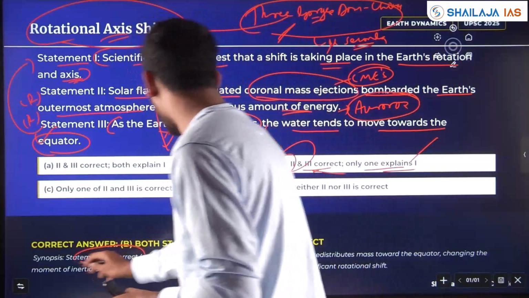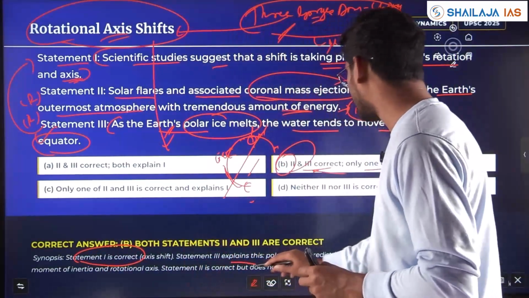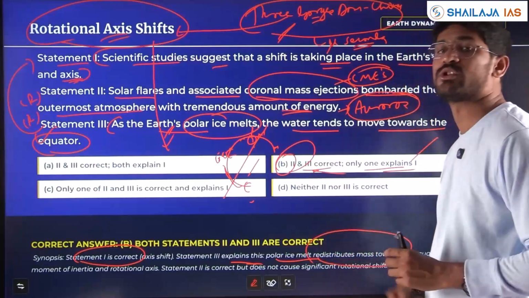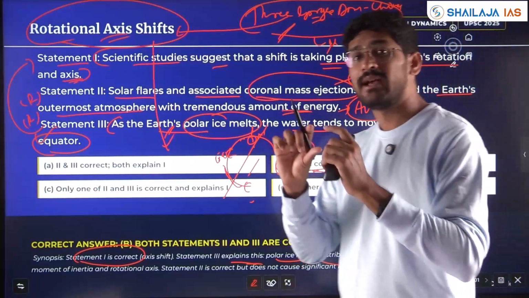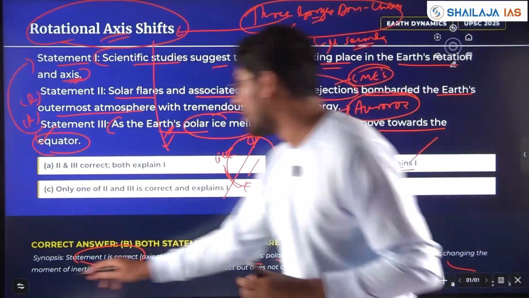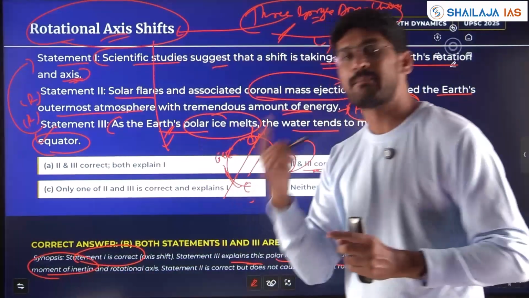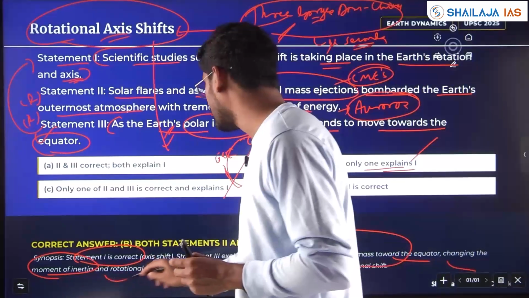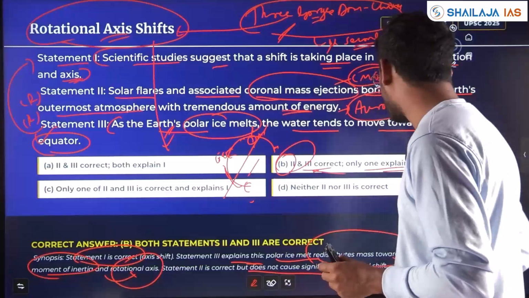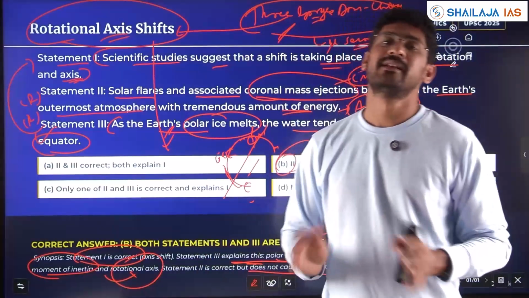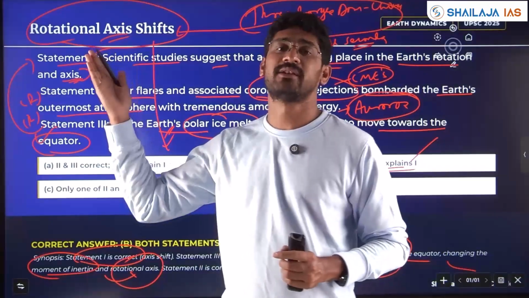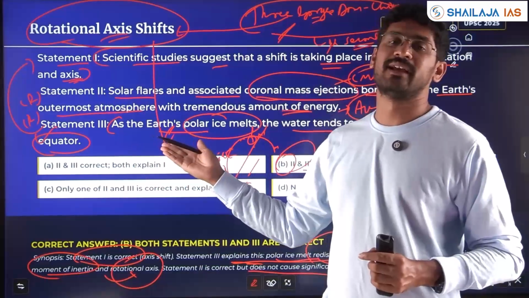So axis shift is happening. Statement 3 explains this because polarized melts cause redistribution of the mass. So the centripetal force changes, changing the moment of inertia and the centripetal motion and the rotational axis also. Statement 2 is correct, but does not cause significant rotational shift. It does not have that effect of rotational axis shift like the mass change of the earth does.